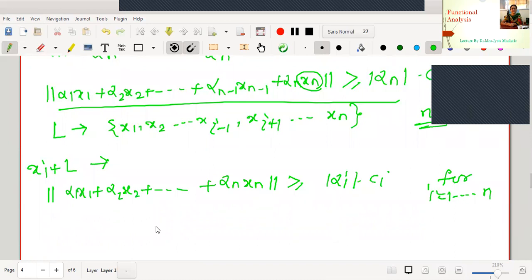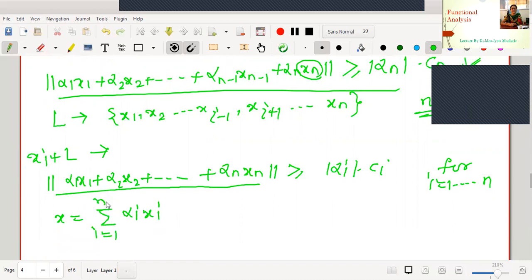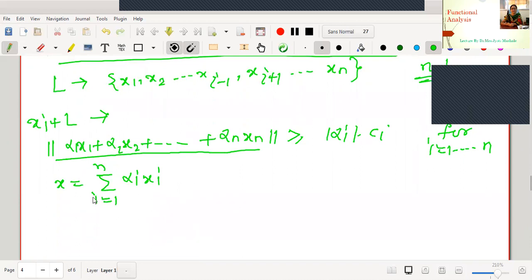Therefore we can say, for any x, which is an element spanned by n vectors, x equals the sum of alpha i xi, i running from 1 to n. The above equation tells us, for the norm of x, that it is greater or equal to the following.